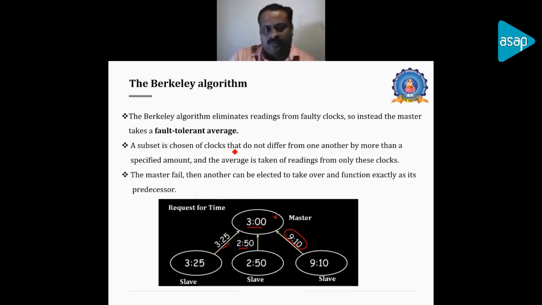And a subset of clocks is chosen that do not differ from one another by more than a specific time, and the average reading is taken from these clocks. And there is a probability that the master may fail. If the master fails, then a number of slaves can elect a new master using a leader election or whatever algorithm can be used to select the leader.